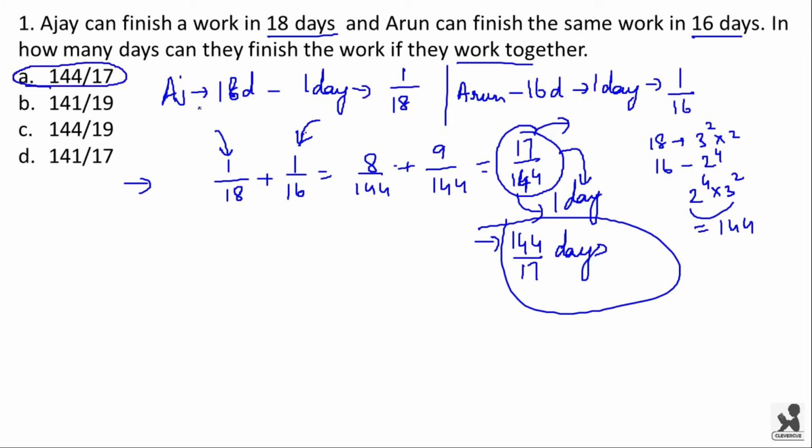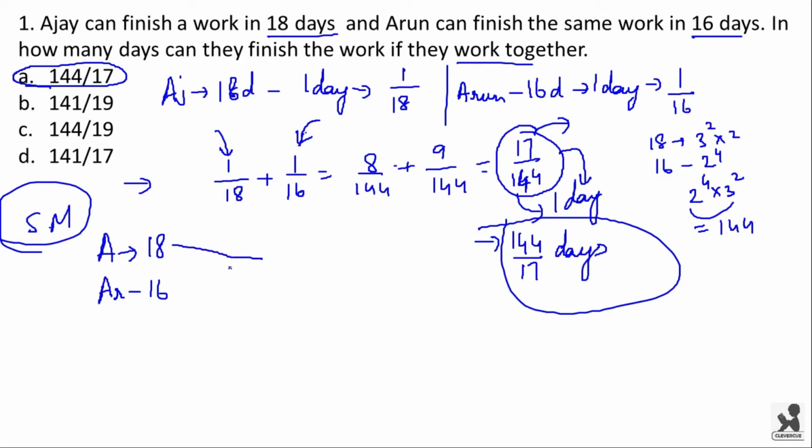But in our examination, we will not be using this method. The short method to solve such kind of problems is, Ajay does work in 18 days and Arun does the same work in 16 days. Now take the LCM of 18 and 16, that is 144, and consider 144 is the total work. For example, if they are making cell phones, the total work is making 144 cell phones.